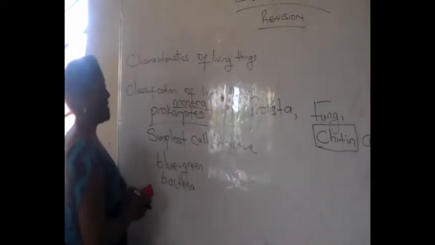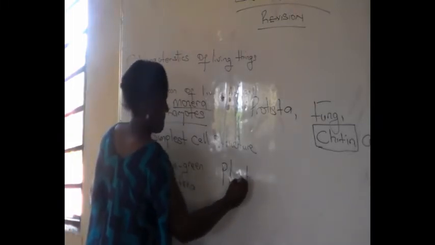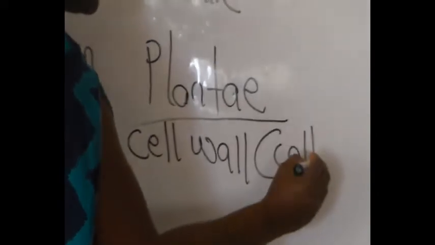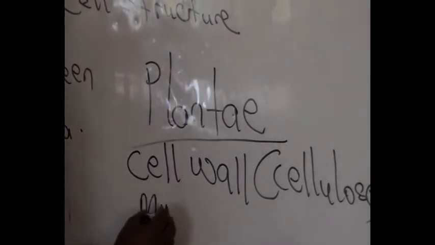Then the next one is plantae. What are the characteristics of plantae? Plantae has a cell wall. But what type of cell wall? Cellulose cell wall. That's the plantae kingdom. It has a cellulose cell wall, and it is also multicellular.